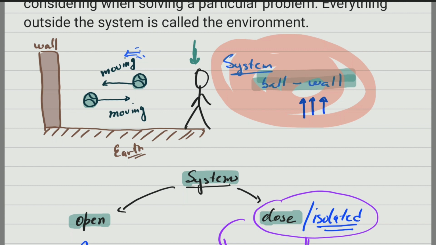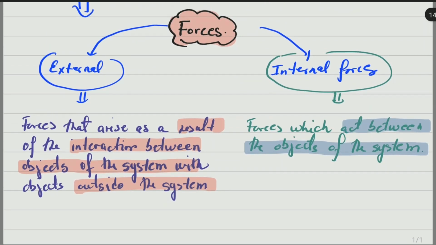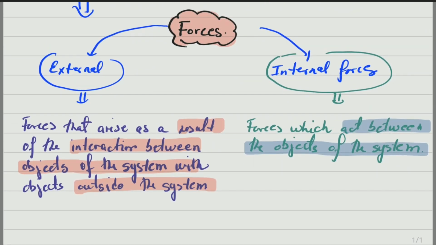What will an internal force be? The force that the wall here exerts on the ball when the ball bounces on the wall, and the force that the ball exerts on the wall. Those are the internal forces in this system. Remember, all the systems are different. It depends what system you select, okay? And it is a very important thing.